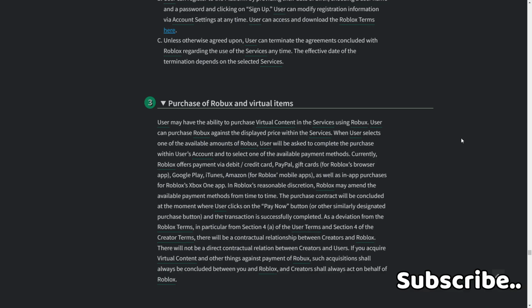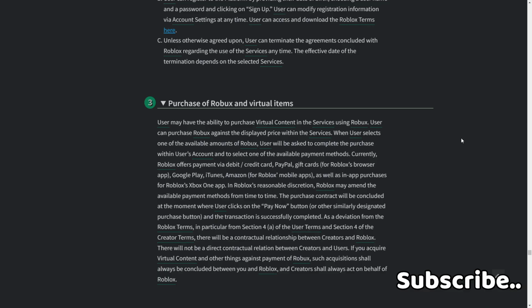When the user selects one of the available amounts of Robux, the user will be asked to complete the purchase within the user account and to select one of the available payment methods. Currently, Roblox offers payment via debit, credit card, PayPal, gift cards for Roblox's browser app, Google Play, iTunes, Amazon for Roblox mobile apps, as well as in-app purchases for Roblox's Xbox One app. In Roblox's reasonable discretion, Roblox may amend the available payment methods from time to time. The purchase contract will be concluded at the moment when a user clicks on the Pay Now button or similarly designated purchase button and the transaction is successfully completed.